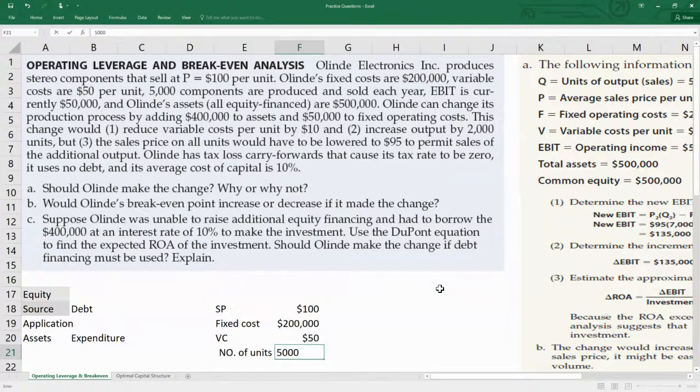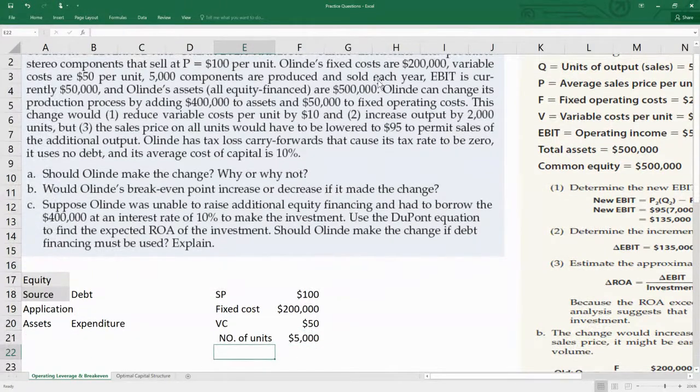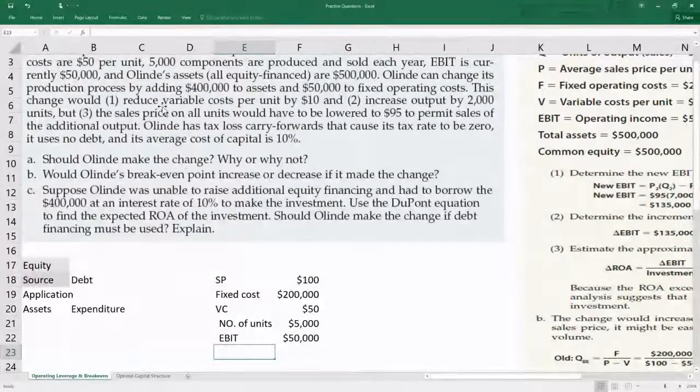EBIT is currently 50,000, so we have been given earnings as well. And Oland's assets are 500,000; they have invested around 500,000.